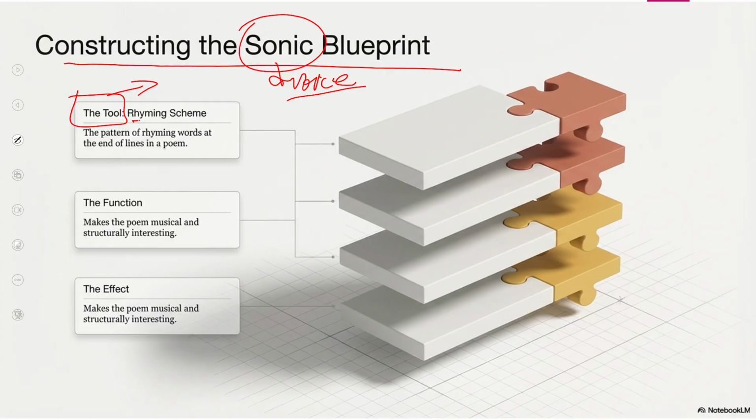First one is rhyme scheme. Rhyme scheme is basically the pattern of rhyming words at the end of lines in a poem. It means rhyming words are those words which come at the end of each poetic line and have the same sound. That is called rhyming. And scheme is how they are put together. The function: it makes the poem musical and structurally interesting. This is the advantage of rhyme scheme. The effect makes the poem musical and structurally interesting.